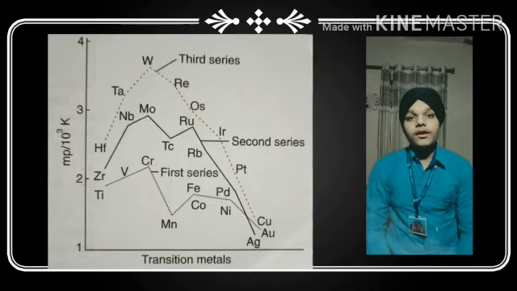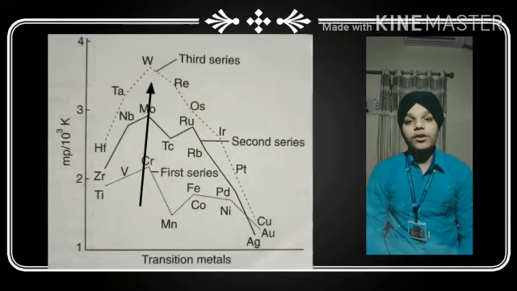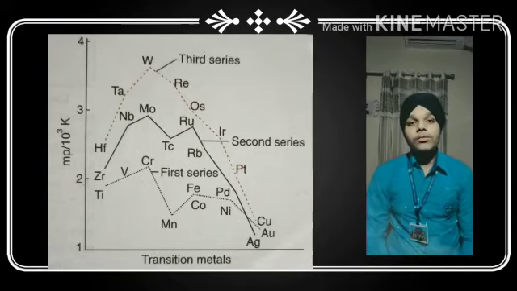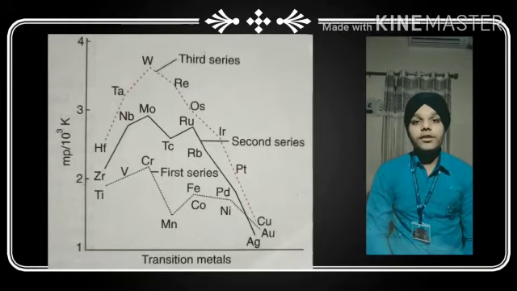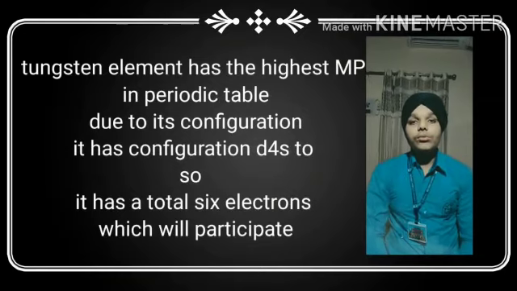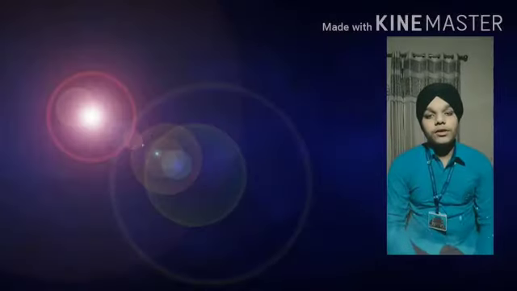Now here is tungsten, that is W. W has the highest melting point in the periodic table. As you can see, it is at the highest peak, so it has the highest melting point. It is because of its configuration. It has the 5d4 6s2 configuration, meaning a total of 6 electrons will participate in the bond formation, so its melting point will be more. This was all about the third transition series.